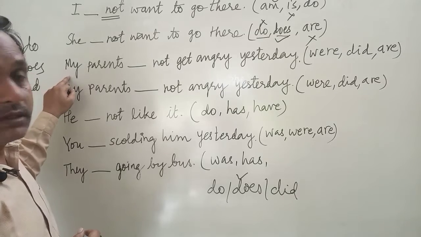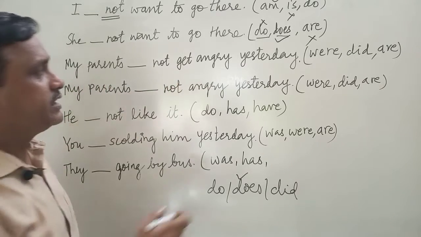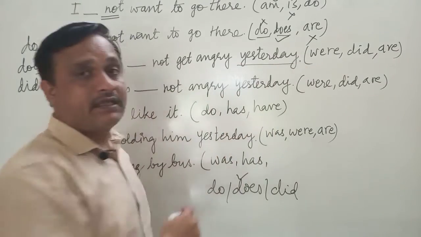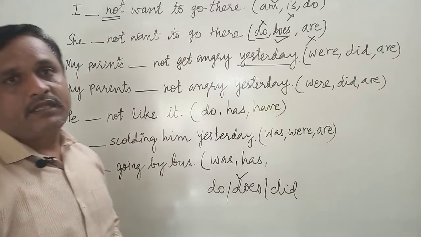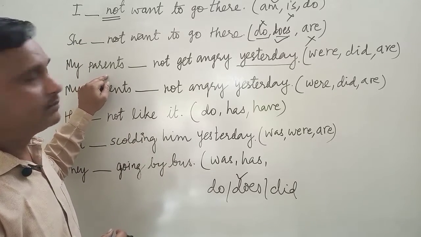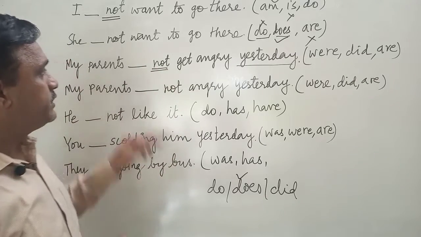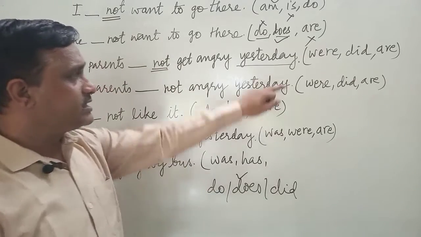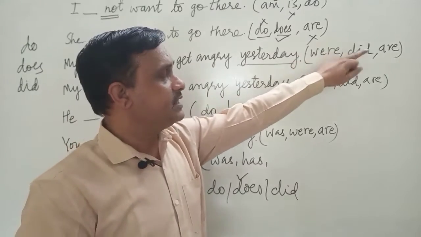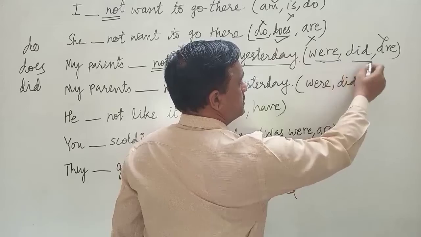Now next example, my parents dash not get angry yesterday. Yesterday indicates that this action took place in the past. So there will be the past form of the helping verb. Not has come, so we will use did. But let's see the options: were, did and are. Are is completely wrong. So either were or did.